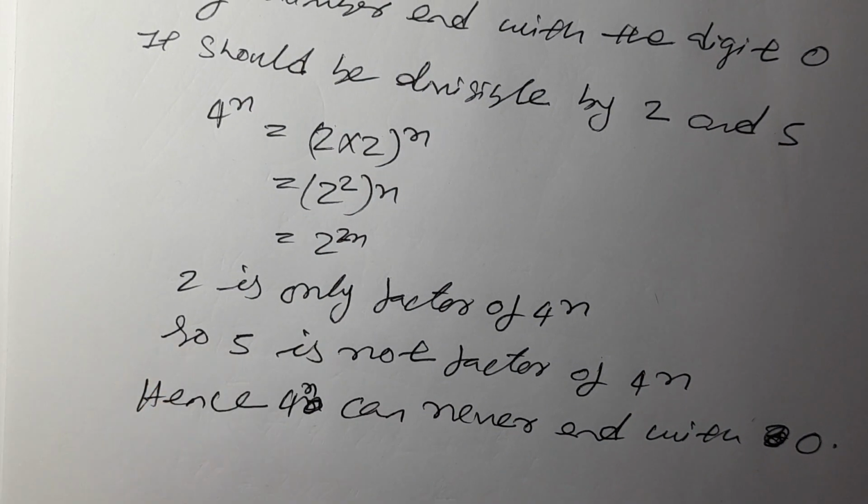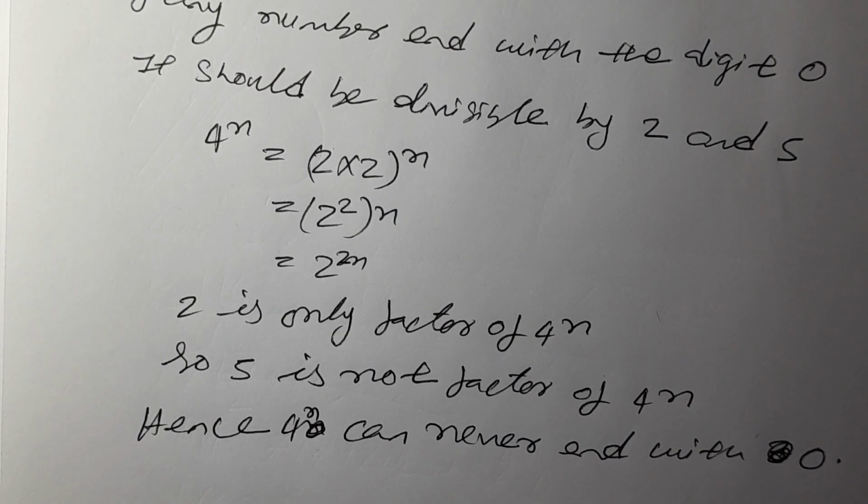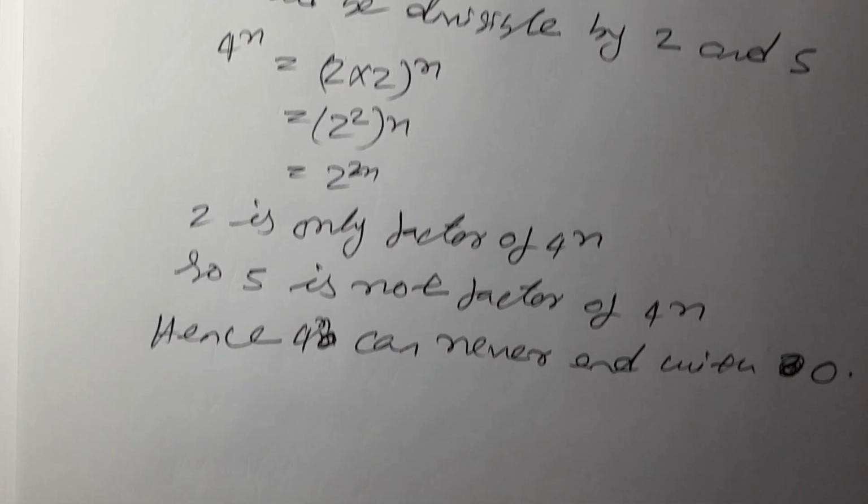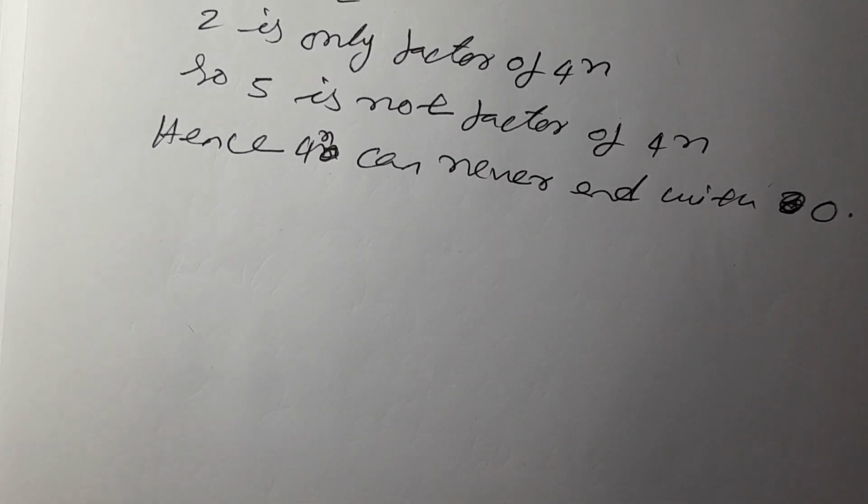It's exactly the same as before, like example 17. Here only the number is different.